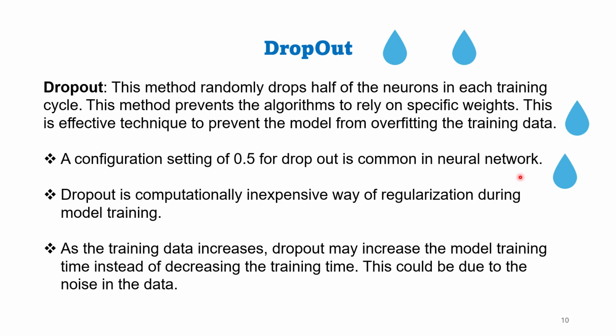There is a drawback of dropout with large datasets. As the training data increases, instead of decreasing the model training time, dropout may increase the model training time. This is due to the noise in the data, which is caused by dropouts of neurons.